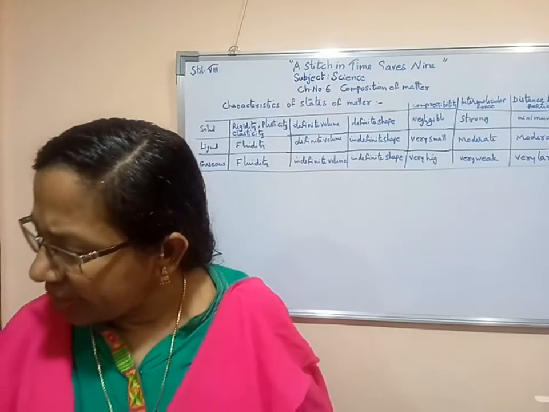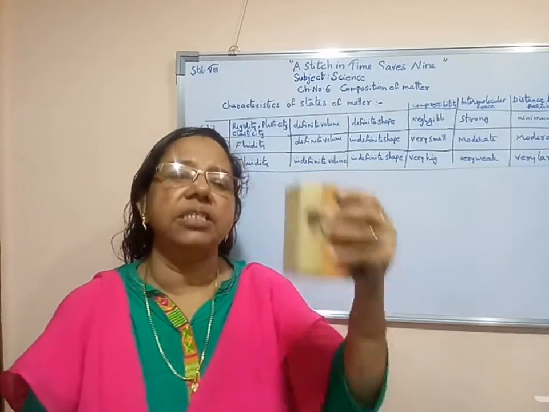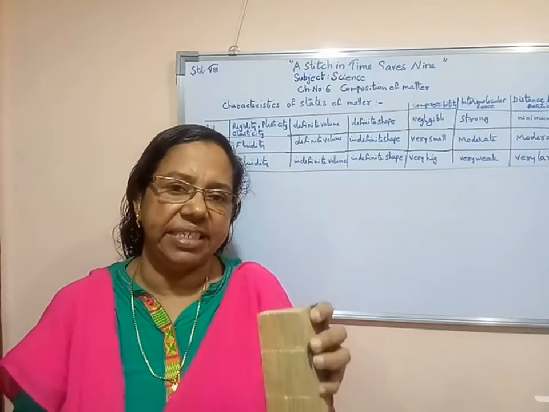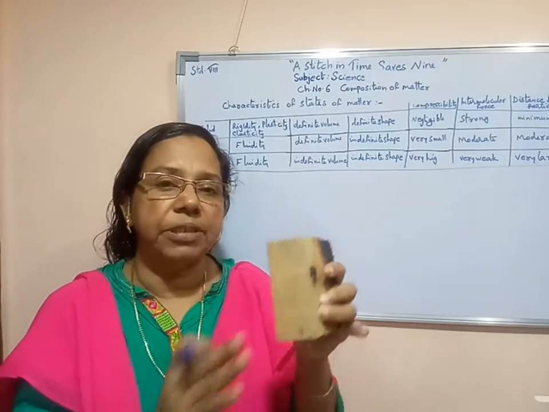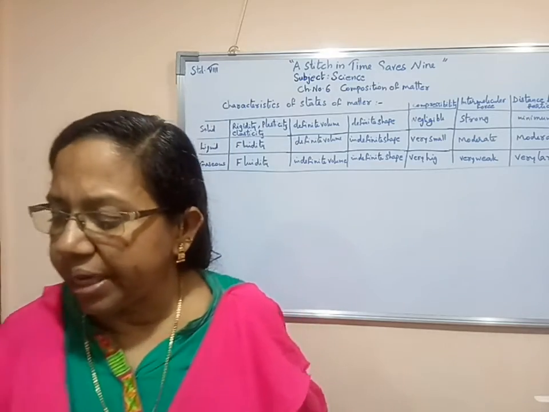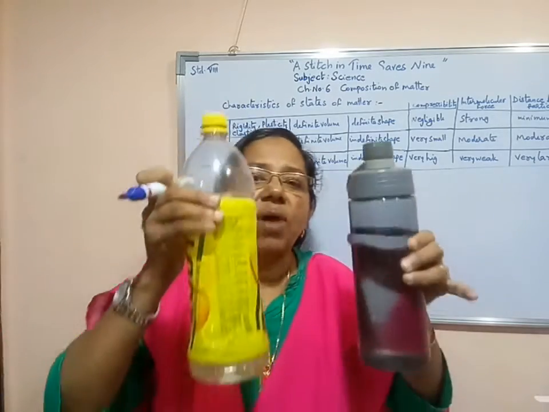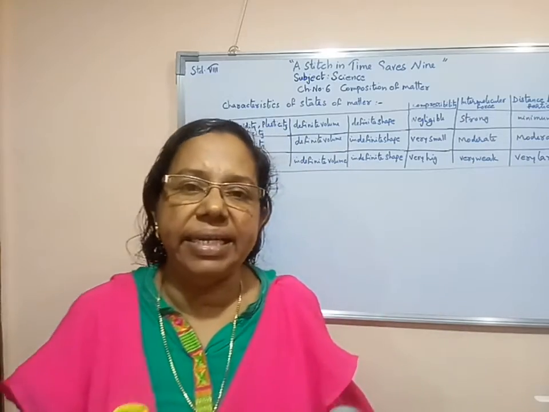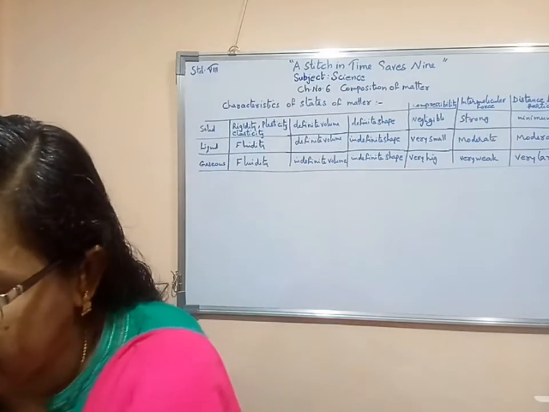A solid substance, anywhere you put it, its shape does not change. So we can say that solid substances have a definite shape. At the same time, liquid or water has no definite shape, and even air has no definite shape.